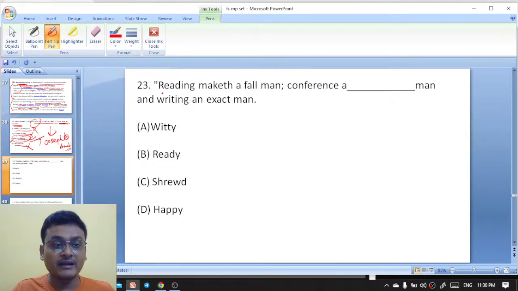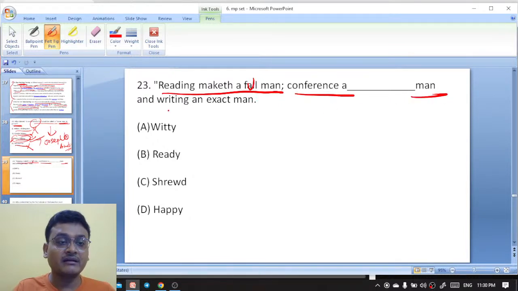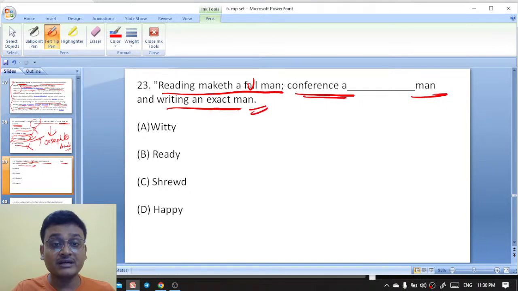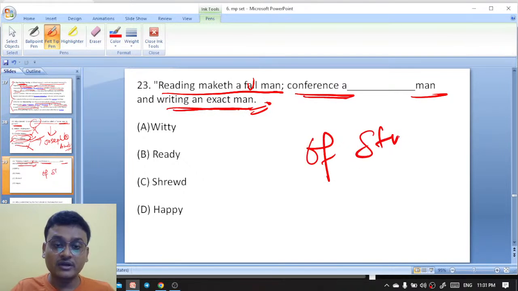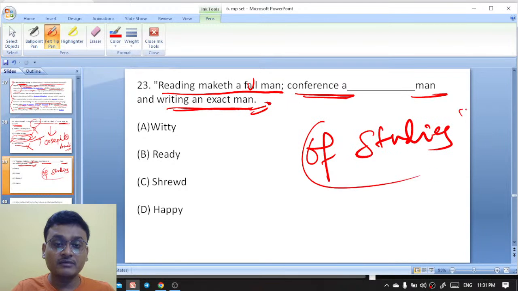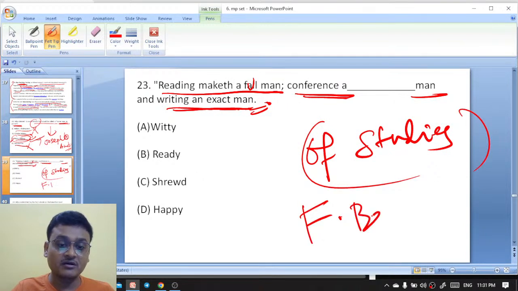Reading maketh a full man, conference a ready man, and writing an exact man. So these lines are from Of Studies, an essay by Francis Bacon.